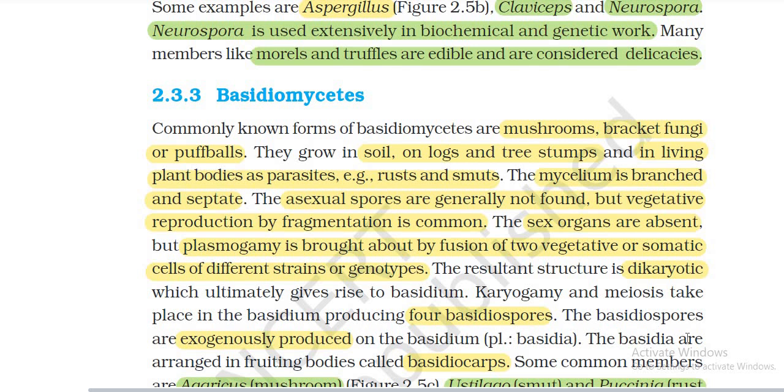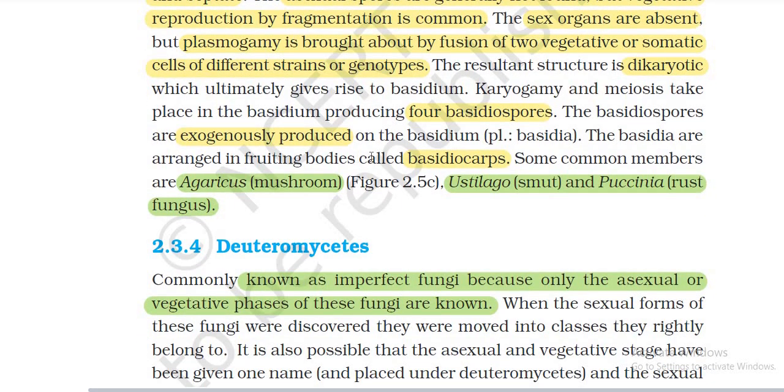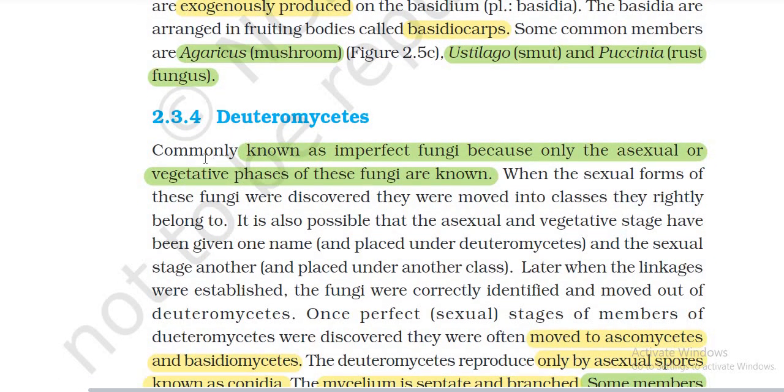The basidiospores are exogenously produced on the basidium, pl. basidia. The basidia are organised in fruiting bodies called basidiocarps. Some common members are Agaricus, a mushroom, Ustilago, smut, and Puccinia, rust fungus.